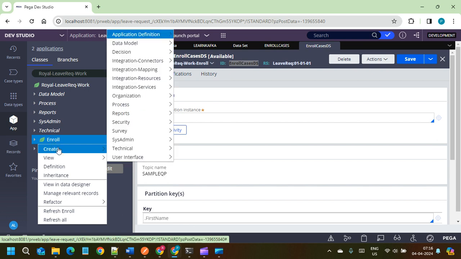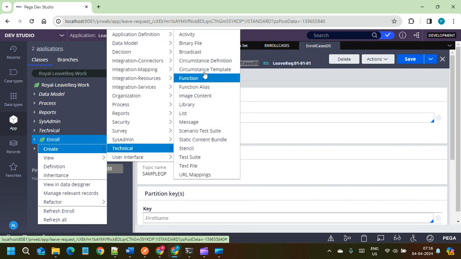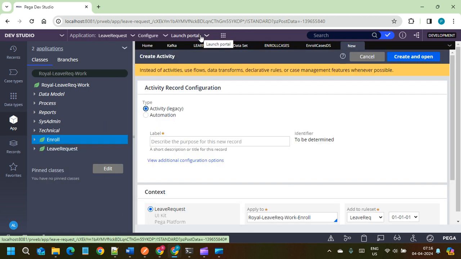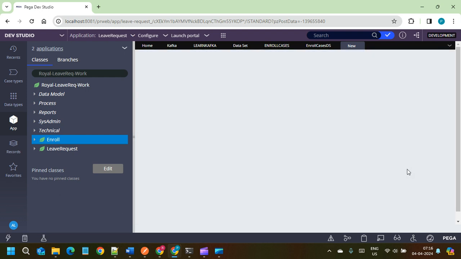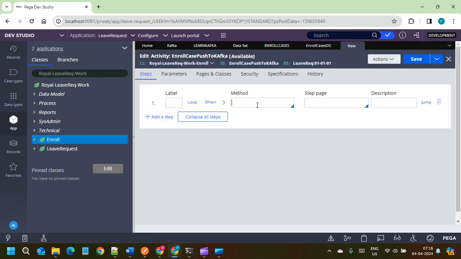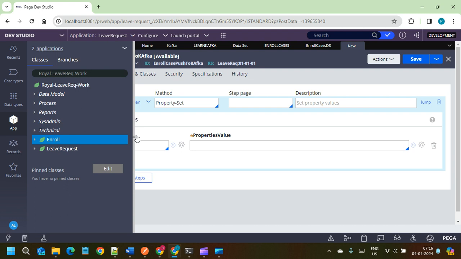So I'm going to create one activity. I'll give the name as enroll case push to Kafka, something. Okay, create and open. For now, I'll be hard coding the values for testing purposes.